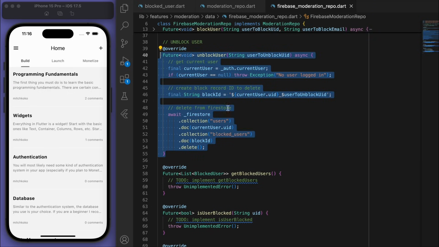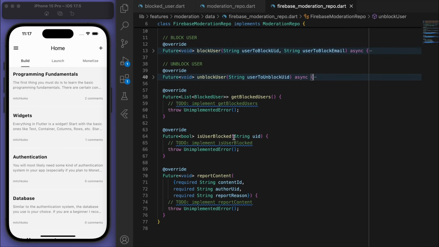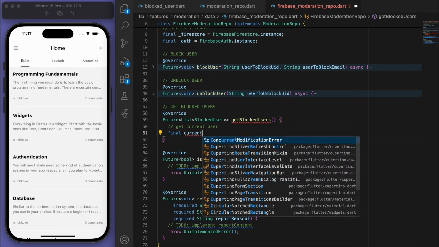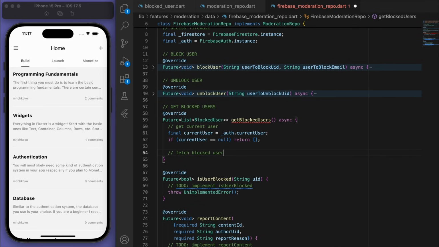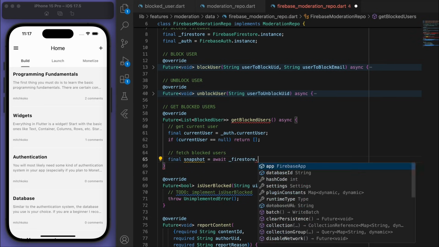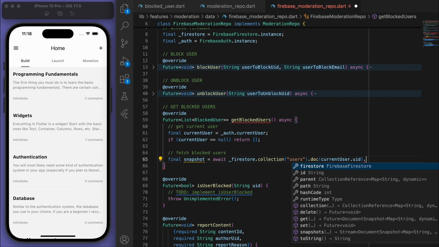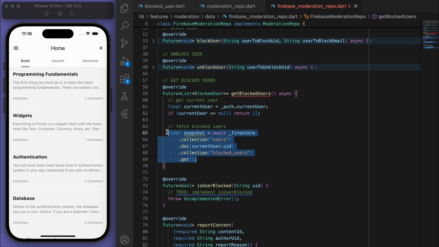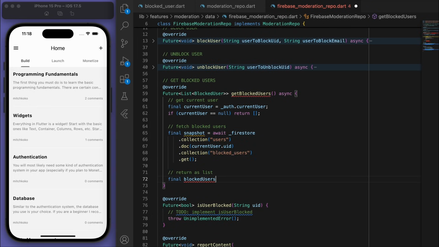Cool. Next, we want to get all the blocked users as a list. So we can do that by going to our users collection and getting the blocked user collection. And then let's just format it to return it as a nice list.